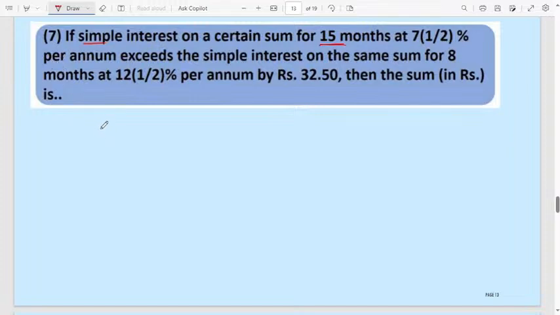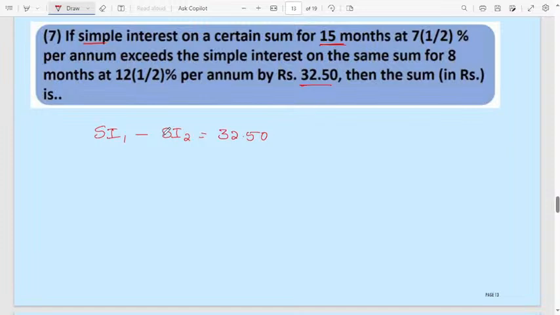They have not given the principal, but here the difference between simple interest 1 and simple interest 2 will be 32.50. Exceeds means the difference between the two simple interests will be 32.50.